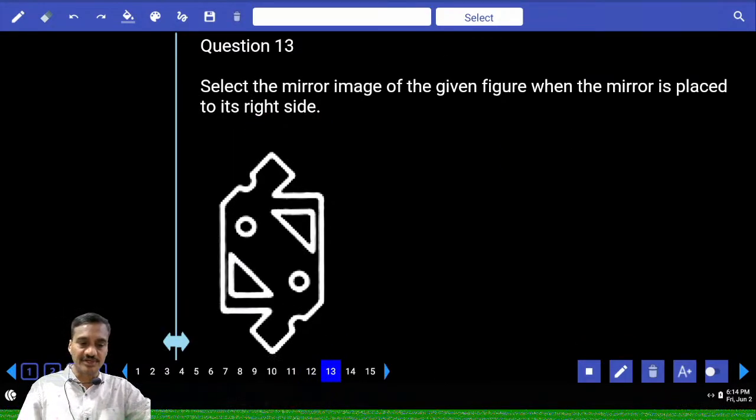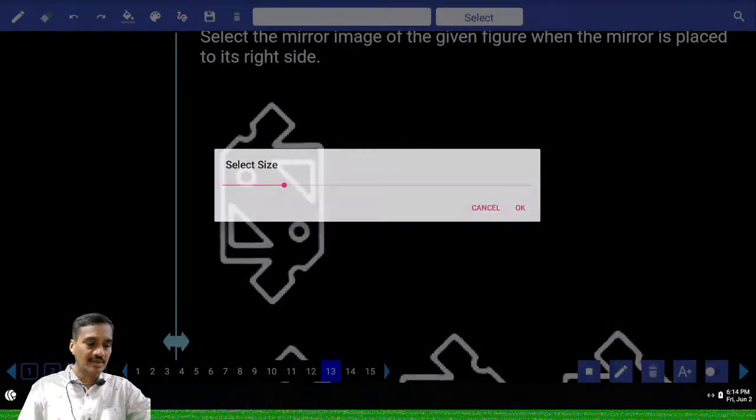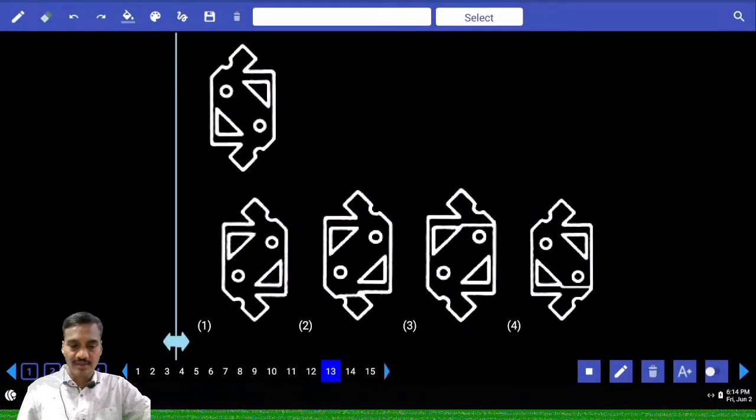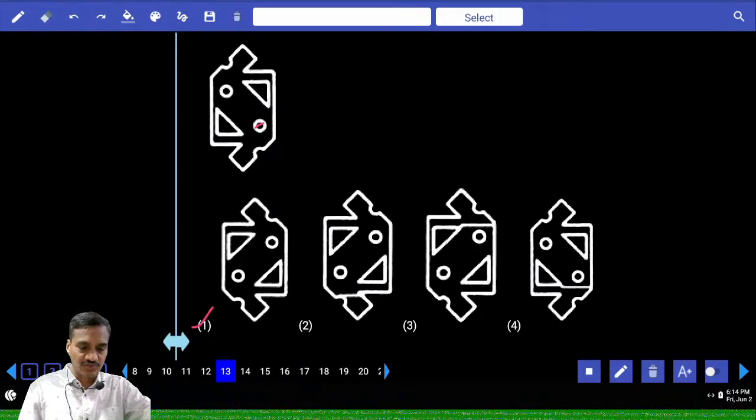And next one, 13th one. Now we need to find out the mirror image to this one, 13. Now tell me what is the mirror image. Now right hand side, this circle should go to the left hand side and triangle right hand side. Now again, so what is your answer? Choice 1 is the answer. 13th one, it is choice 1.